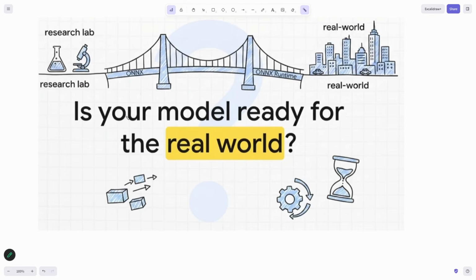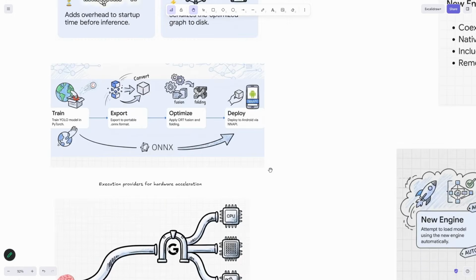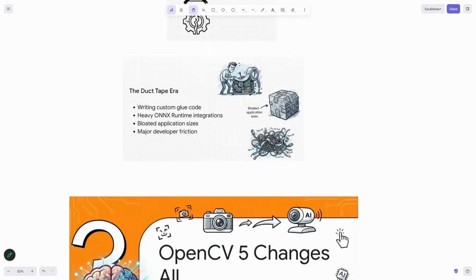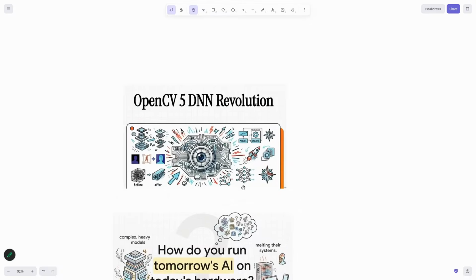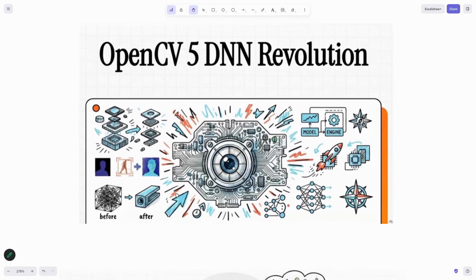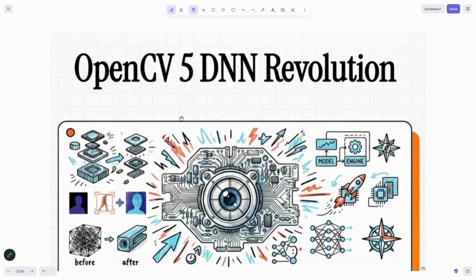So now that we understand the ONNX format correctly, I'm going to help you understand what the new thing in OpenCV 5 is. So the new thing in OpenCV 5 is the deep neural network engine. They have made a new engine to process deep neural network models. This is called the deep neural network engine. Now, how does that work?